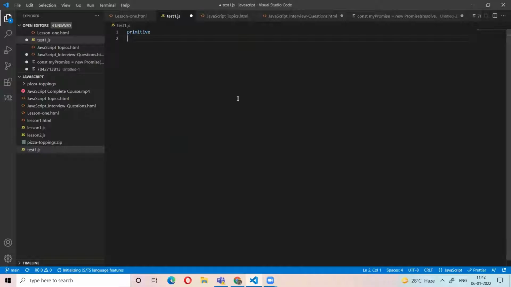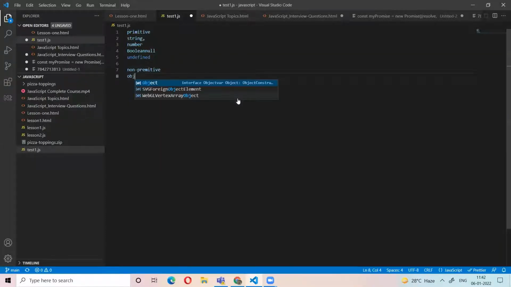Primitive types are string, number, boolean, null, undefined. Non-primitive data types are object. Array is also an object, and there is another called symbol. We cannot use the symbol data type most of the time, but sometimes we use it. Mostly they will ask about the others.